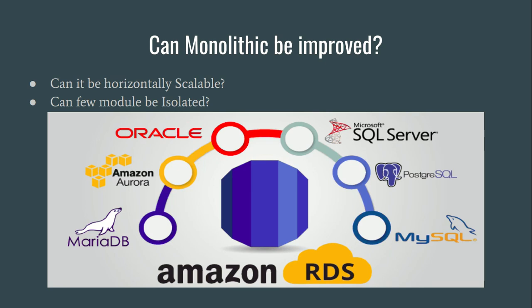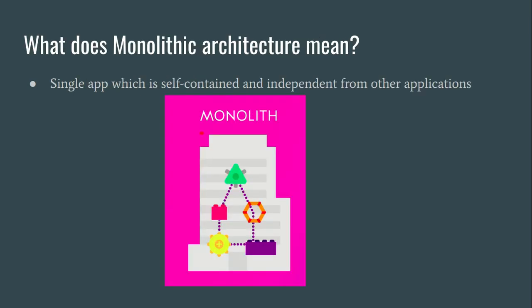Let's say you have your Django project hosted in one EC2 machine. You can create a replica of that, a replica of the database, and have interactions between each of the replicas, like if one is down or something like that. So can a few modules be isolated? Yes. So in our previous architecture, what did we see? You have your Django project running and the database here, in one single machine.